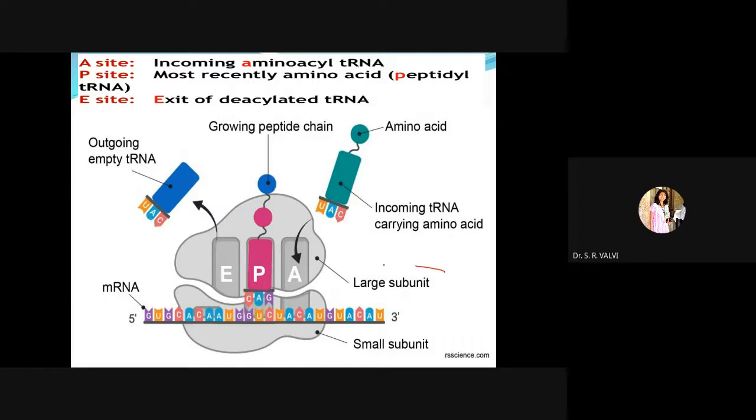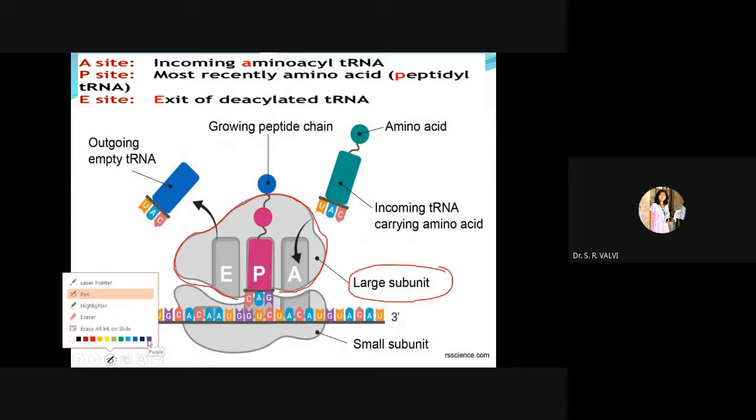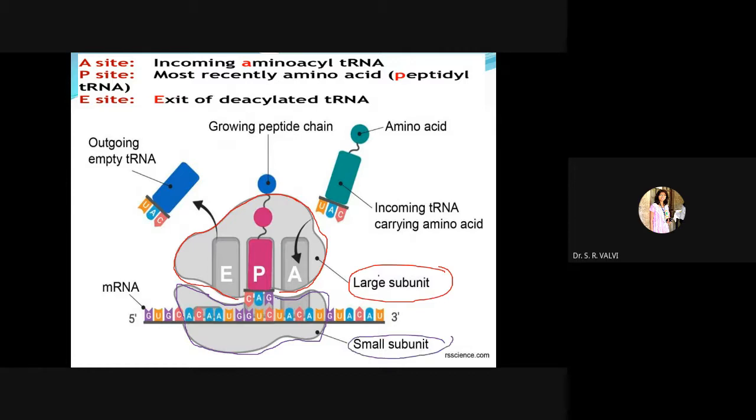This is the larger subunit, which I am outlining here in red. Let me change the color of my pen. In purple, I have made this, the smaller subunit. So the ribosome is made up of a larger subunit and a smaller subunit, right?